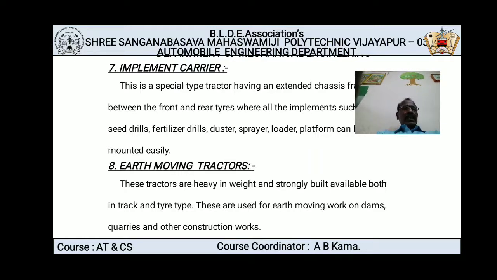JCB and any other kind of big machines which we are using for construction work, to build a dam or quarries or other construction works. These are very heavy in weight and very strongly built. They are of two types. One is track type and another one is tire type. Depending upon the suitability of the field or the soil condition, we have to use the track type, or you can use the tire type also.